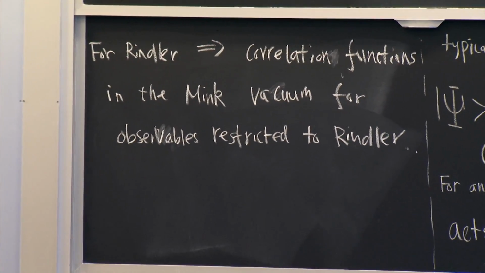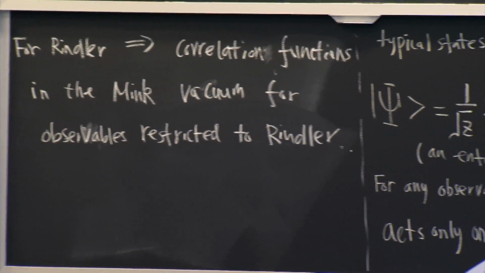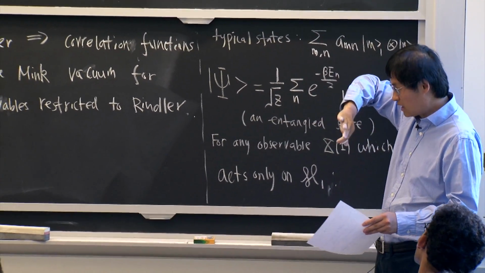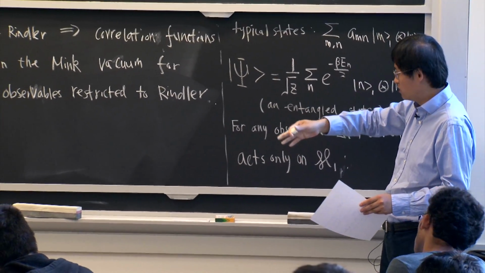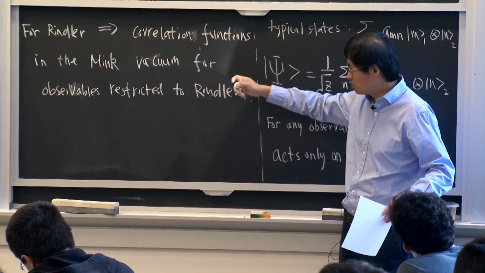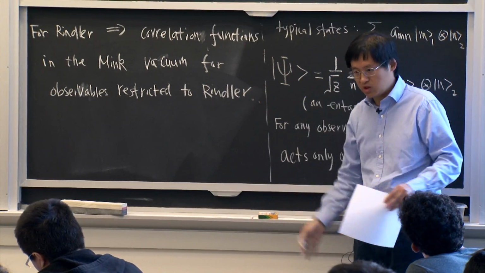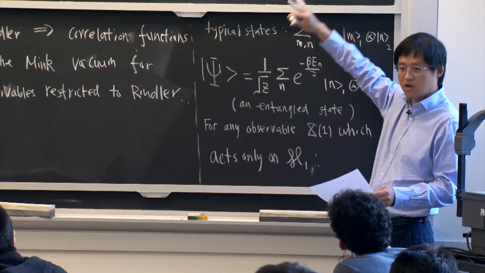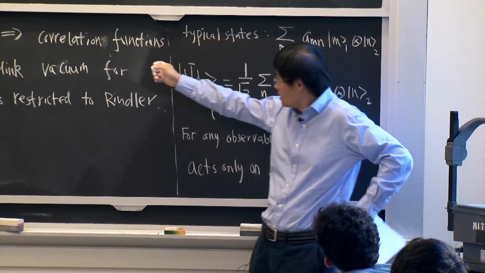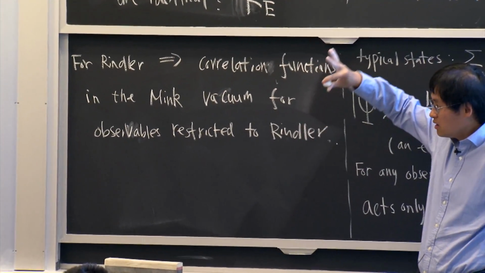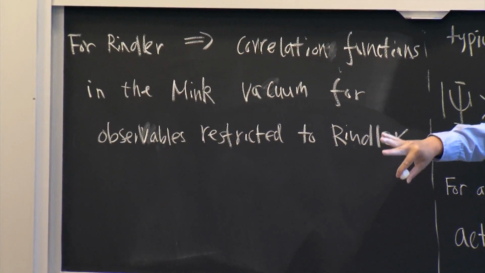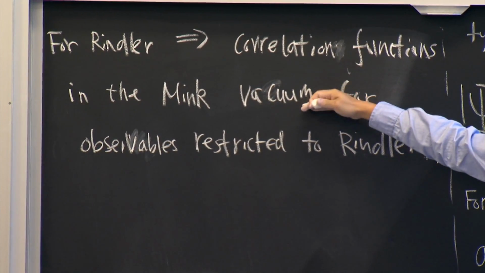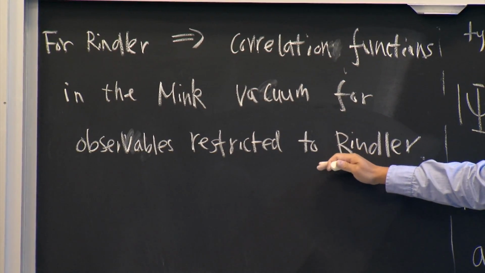Because it's the same function. When you do the analytic continuation, you just do it differently. The analytic continuation procedure is a little bit different, and when you go to Rindler, you just get observables restricted to the Rindler patch. The Euclidean things are exactly the same. So that tells you that the corresponding Lorentzian Rindler correlation function is the same as the correlation function in the standard Minkowski vacuum, but restricted to the Rindler patch.